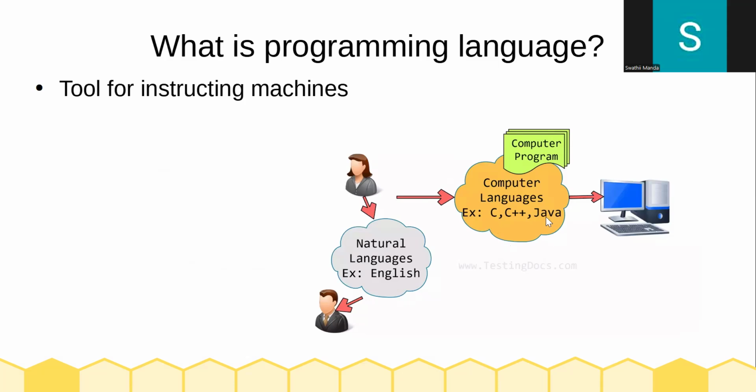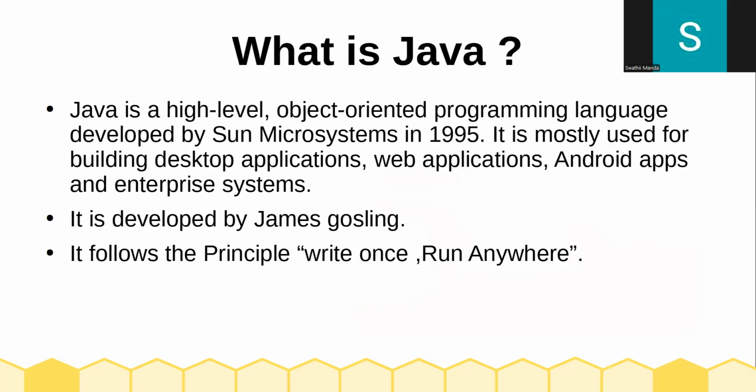So we have several programming languages like C, C++, Java, Python, etc. I hope you understood what is a programming language. A programming language is a tool for instructing machines. So in order to communicate with machines, we use a programming language.